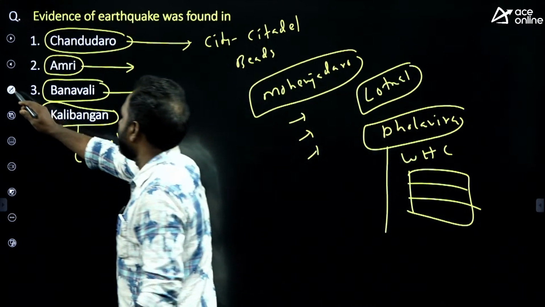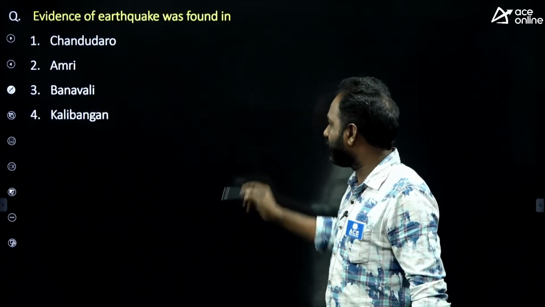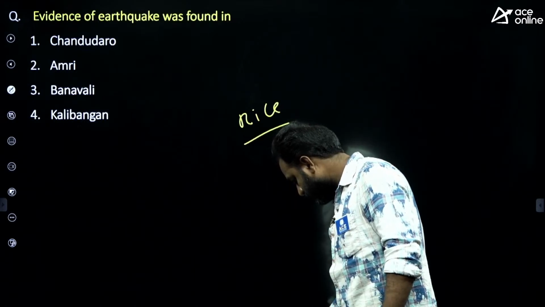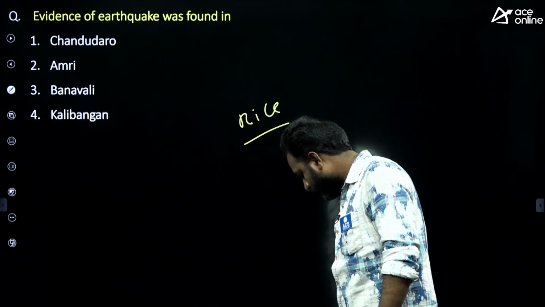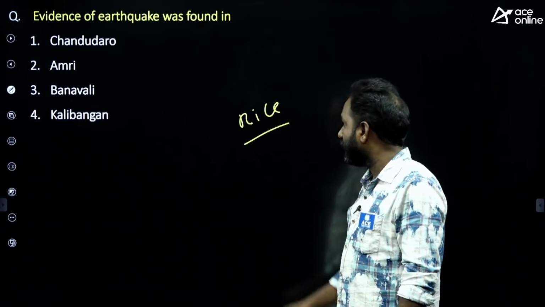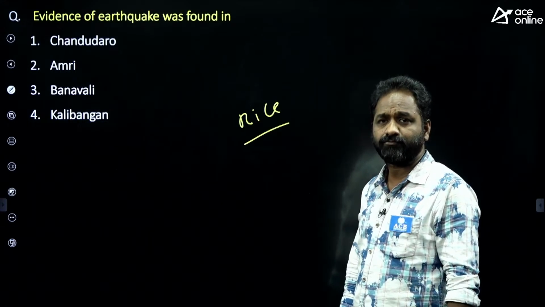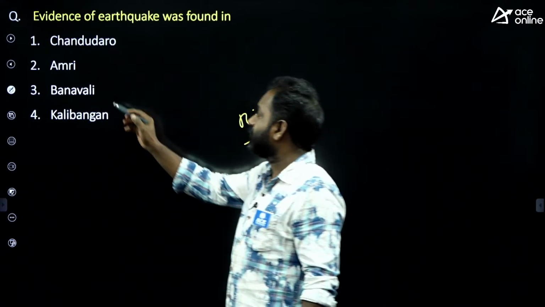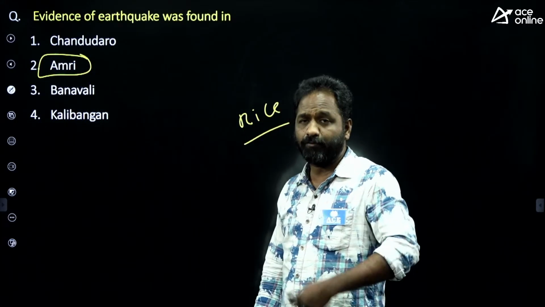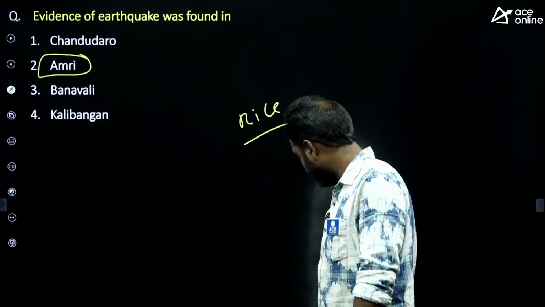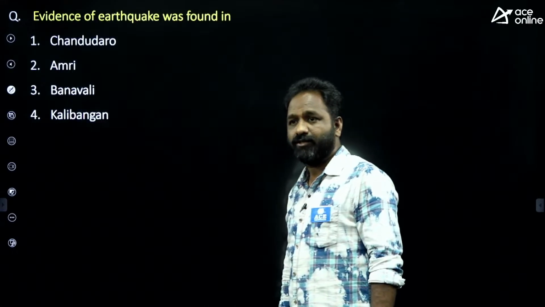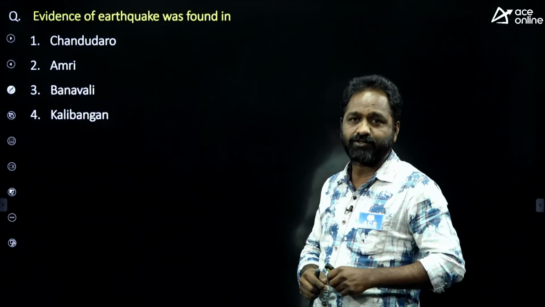Right. Now I am asking you a question: where did we find evidence of rice? Yes, beads and cosmetic items were found. And where did we find evidence of rice? And here we found evidence of antelope also. Antelope evidence we found in Amri. Can you tell me the city which lacks an underground drainage system?